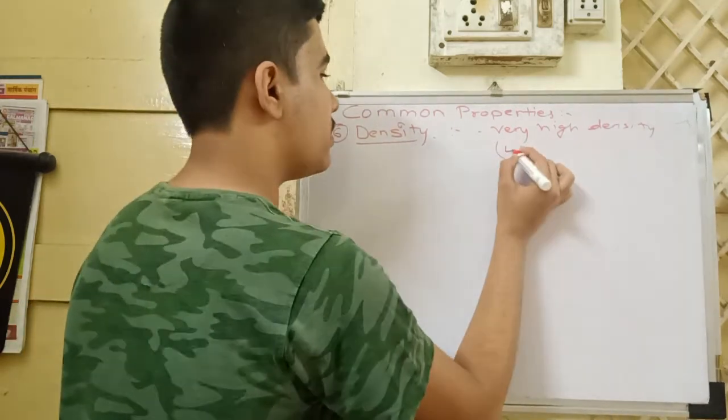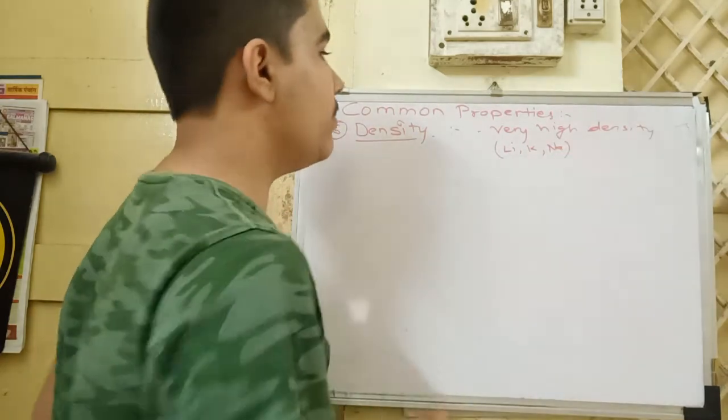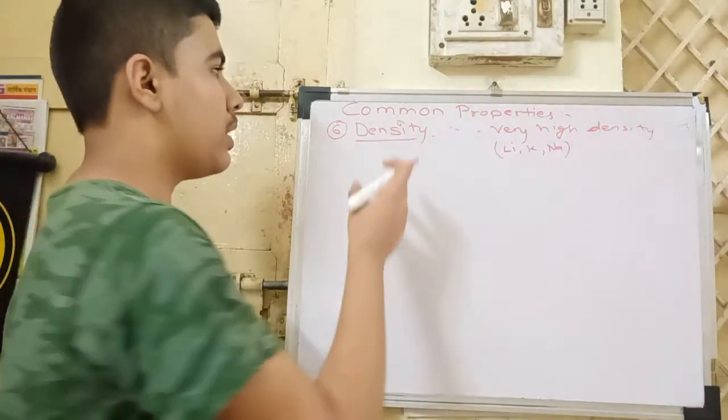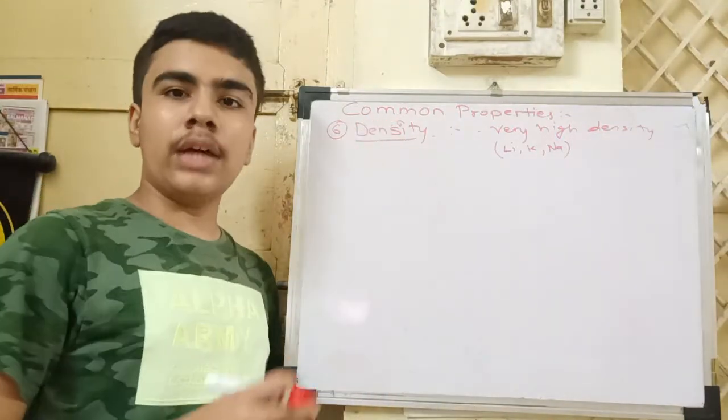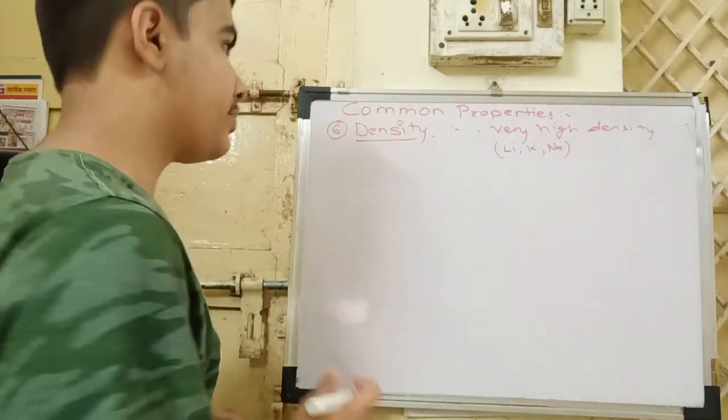Exceptions are lithium, potassium and sodium, because they are soft elements, so they also have less weight and comparatively less density than other elements.